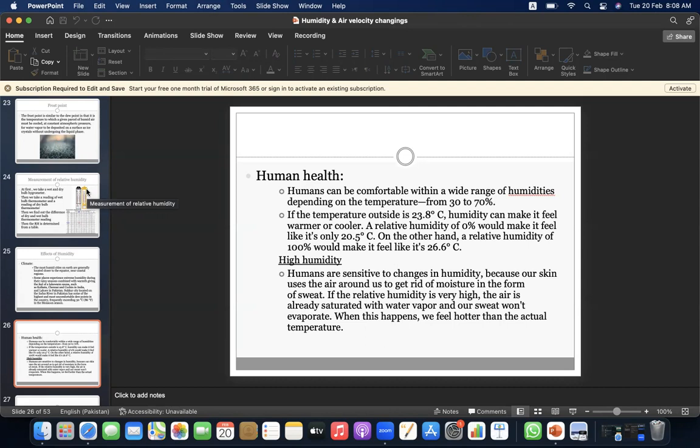High humidity. Humans are sensitive to changes in humidity because our skin uses the air around us to get rid of moisture in the form of sweat. If the relative humidity is very high, the air is already saturated with water vapor and our sweat won't evaporate. When this happens, we feel hotter than the actual temperature.